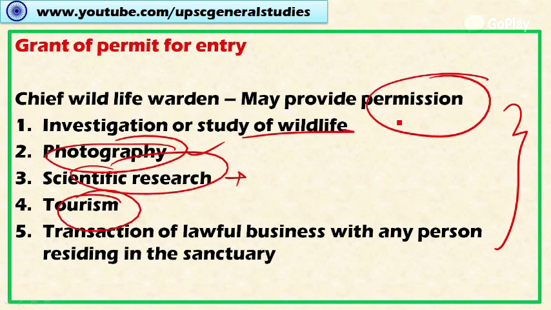So these are the occasions where permission may be provided within the protected areas.